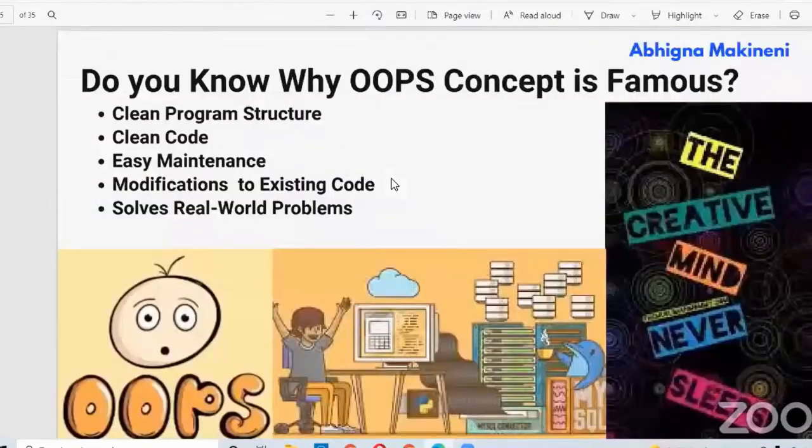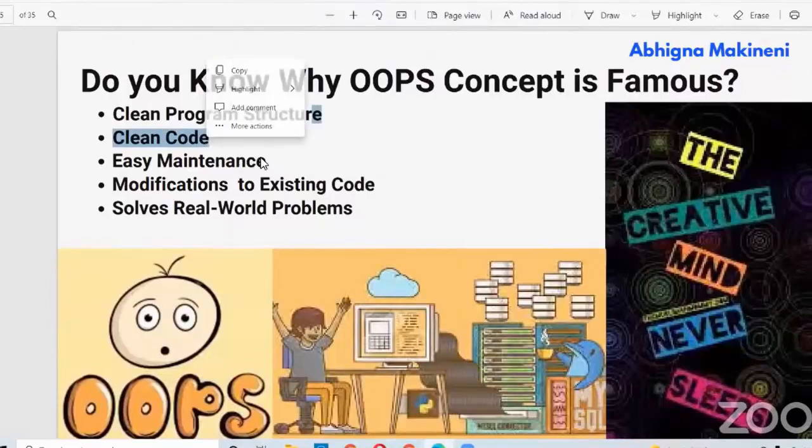Do you know why the OOPS concept is famous? Not only in Python, in every object-oriented programming language, the OOPS concept is famous. Because we are discussing the OOPS concept now, you should know why this concept is famous. OOPS is famous because it provides a clean program structure, and it also provides clean code.